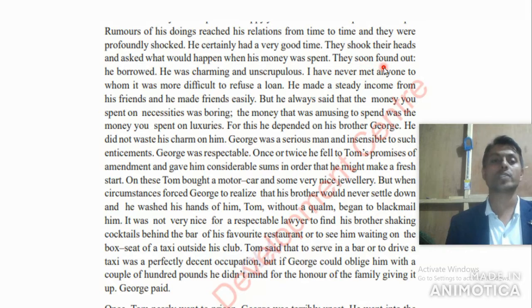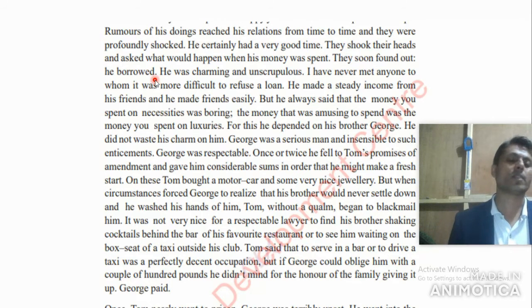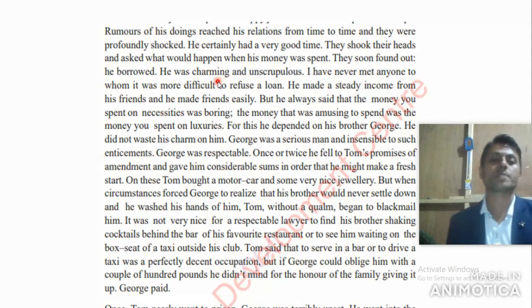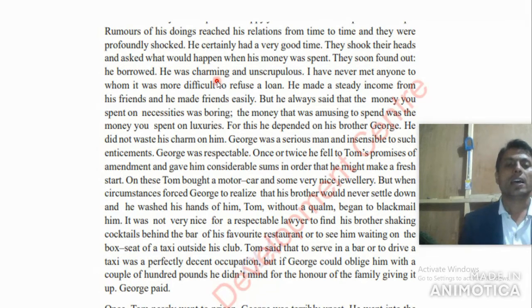They came to know that he borrowed money from his friends, or even from anyone, because he had such an art, such a quality, to borrow money from others easily. He was charming and unscrupulous. Charming means very attractive. He was charming and unscrupulous.